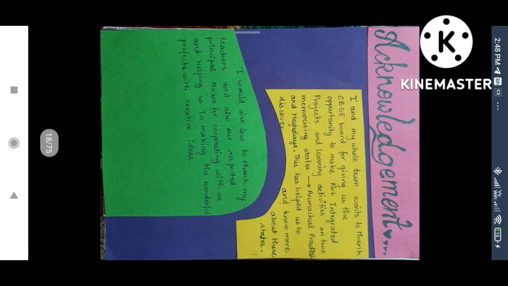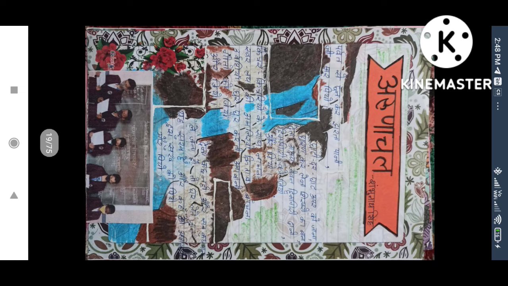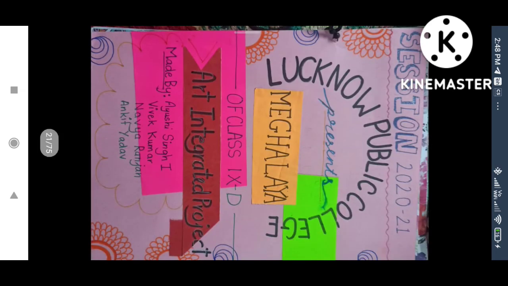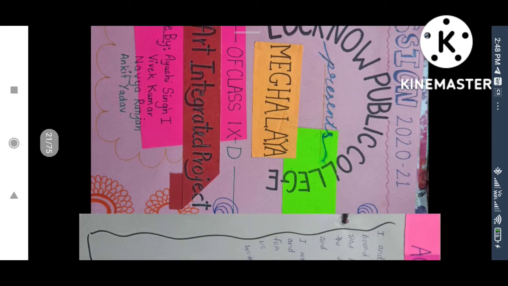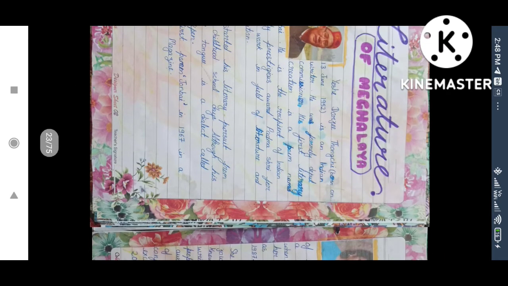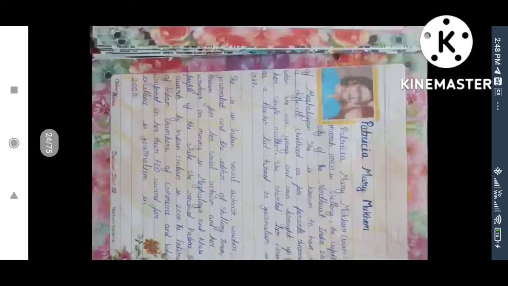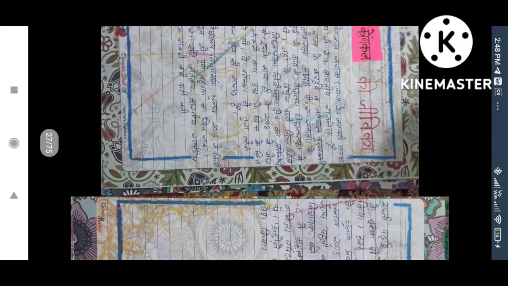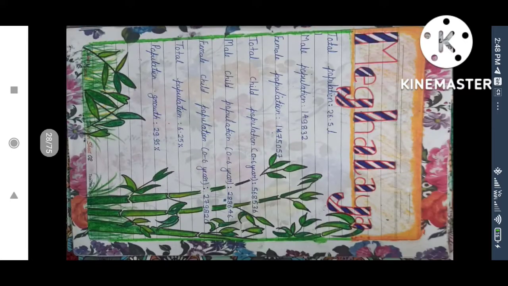Again another project, the acknowledgement has been written, and this is about Shambhunath Singh. The students have written. This is also art integrated learning, and art integrated learning in English is poem recitation. Then another one, a few more, acknowledgement, literature part, that is the art integrated project of English. These are a few examples, a few more examples, a few more slides.